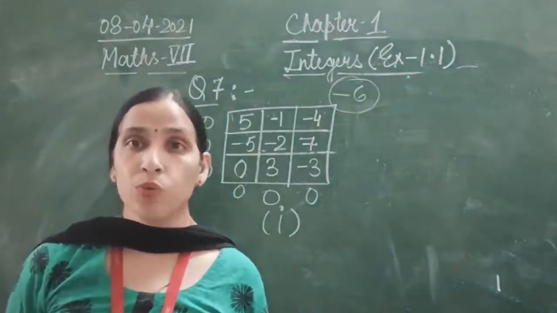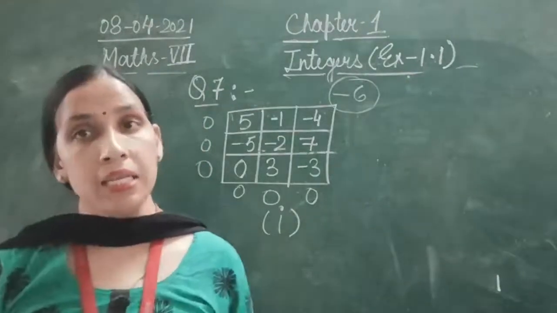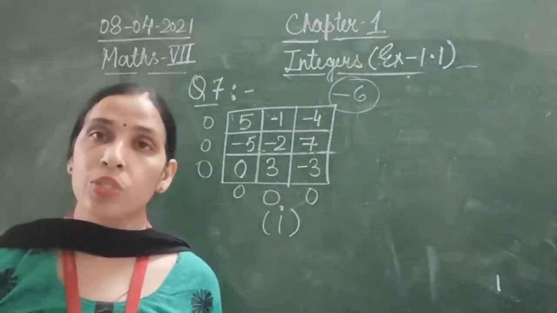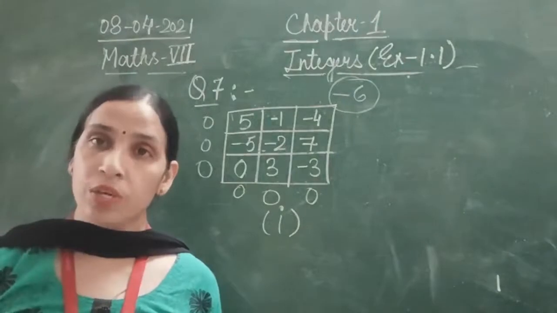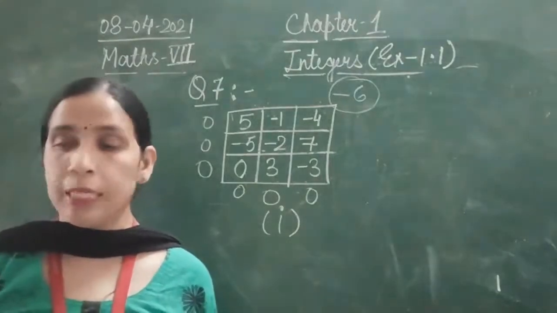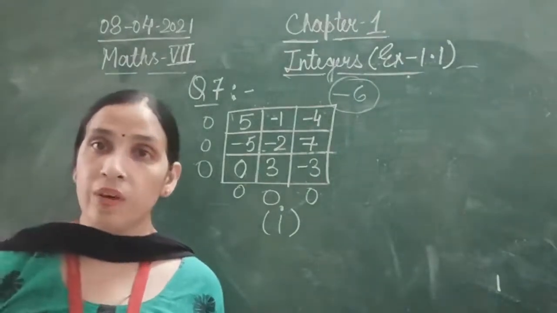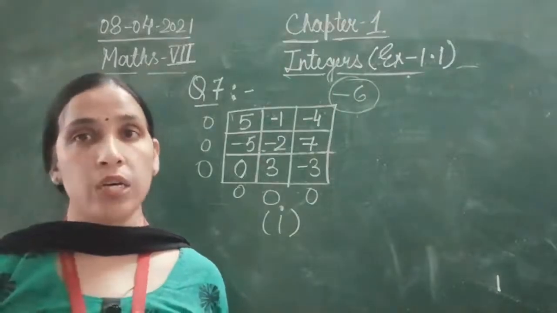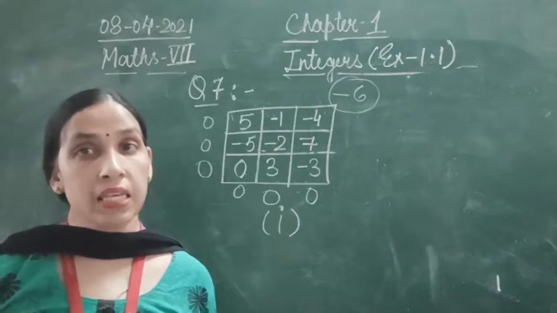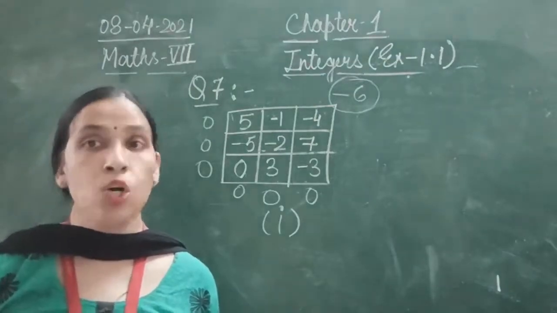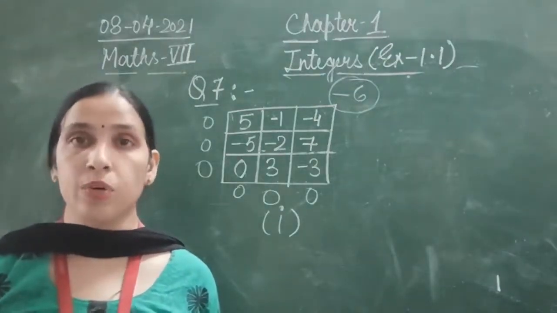After that you have to add up the diagonals also. This second part of question number 7, you will do yourself. You will find out whether it is a magic square or not, yes or no.